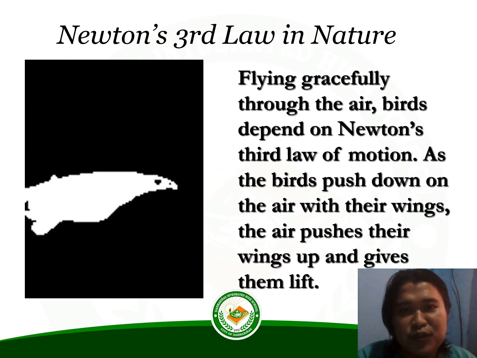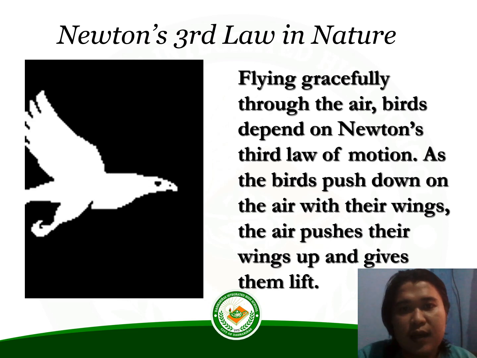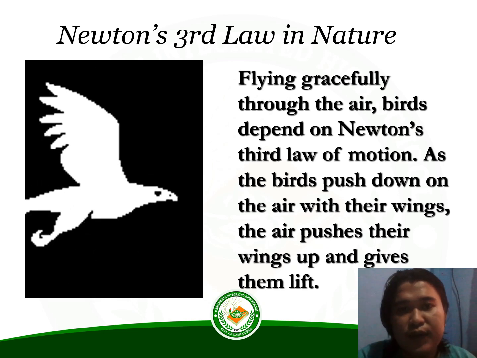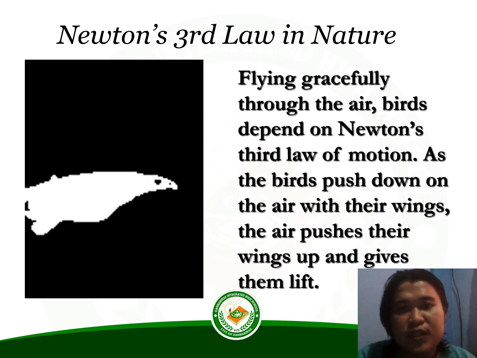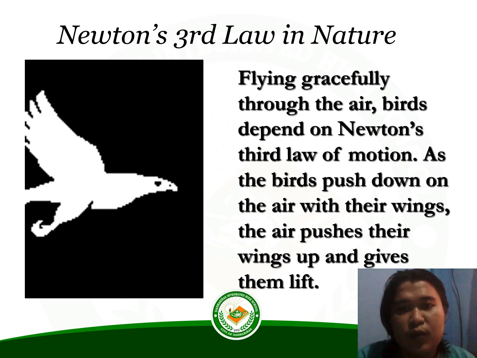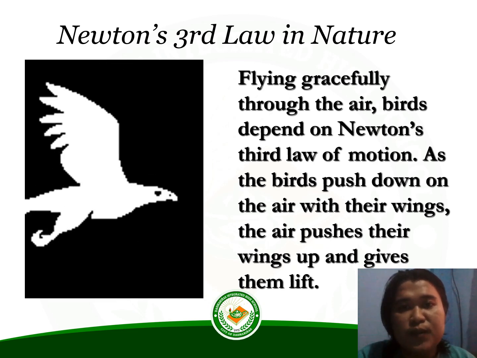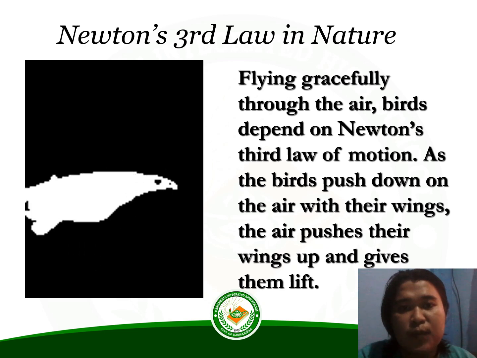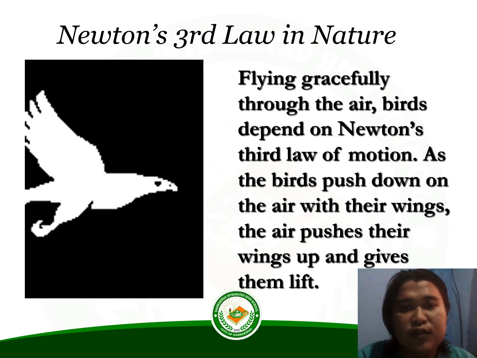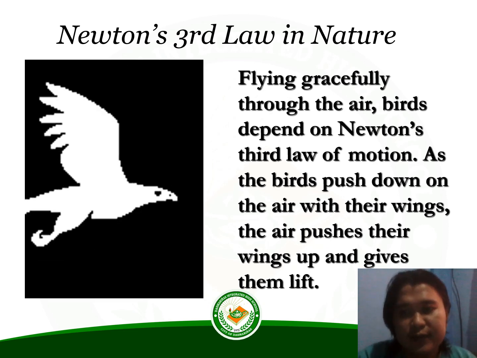Consider the flying motion of birds. A bird flies by use of its wings. The wings of the bird push air downwards. In turn, the air reacts by pushing the bird upward. The size of the force of the air is equal to the size of the force of the bird. The direction of the force of the air is opposite the direction of the force of the bird. Action-reaction force pairs make it possible for birds to fly.